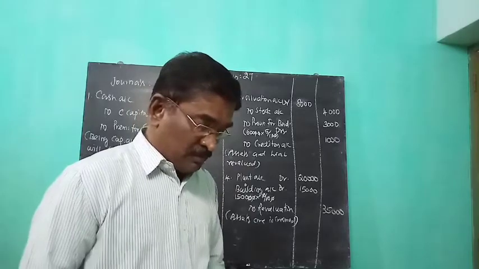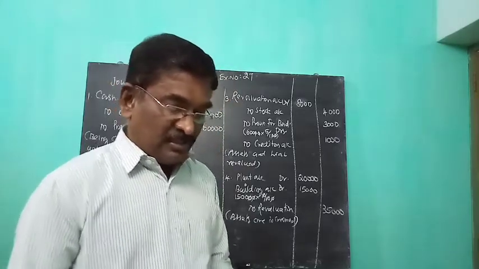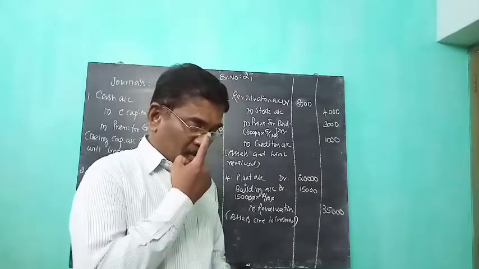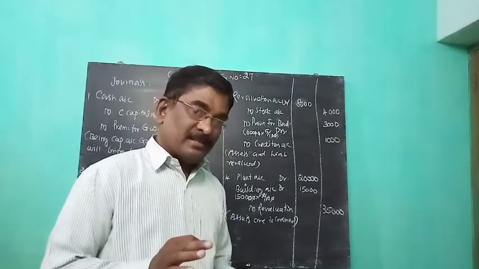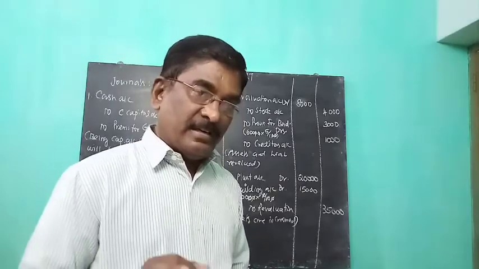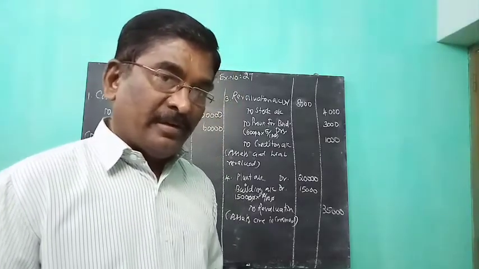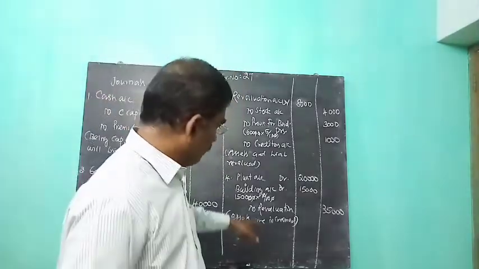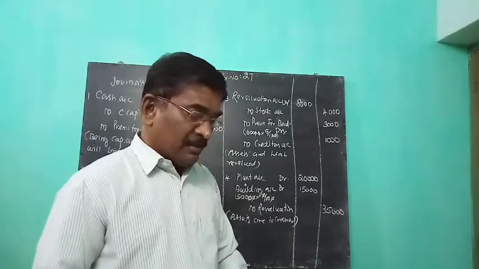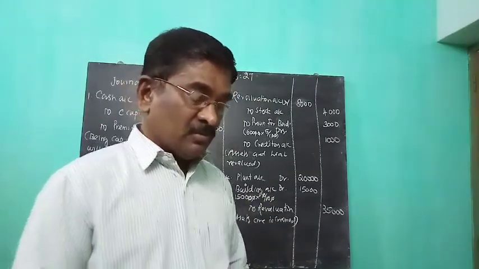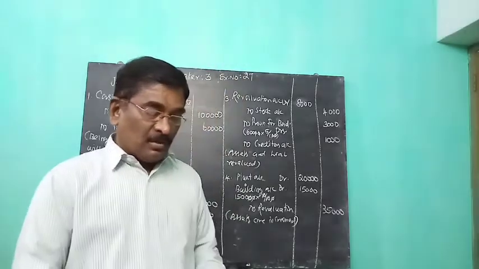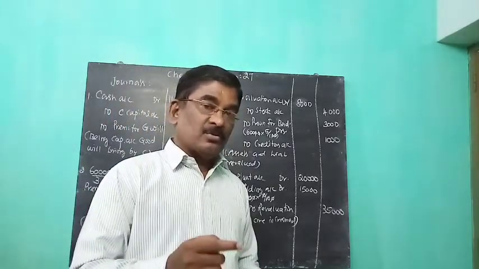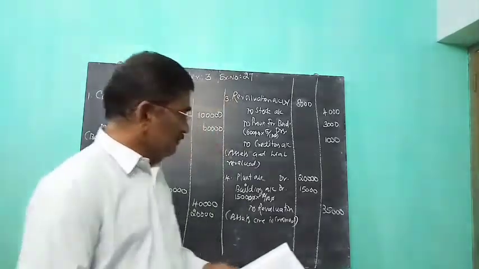Particularly in this problem, pass the necessary journal entries. Journal entries required: plant is to be appreciated, building is to be appreciated. Don't forget, when assets increase, that should be credited in the revaluation account. So plant is appreciated to 1,20,000. Plant was already given as rupees 1 lakh, so appreciated to 1,20,000, so 20,000 rupees increased.